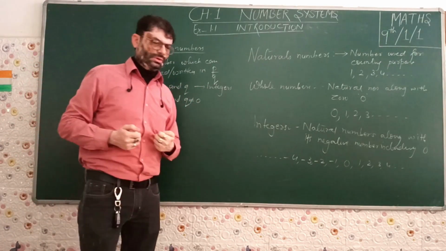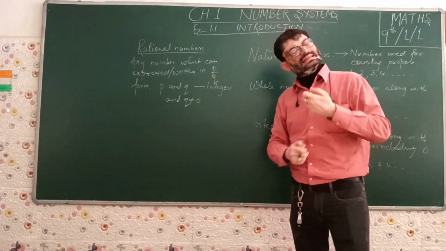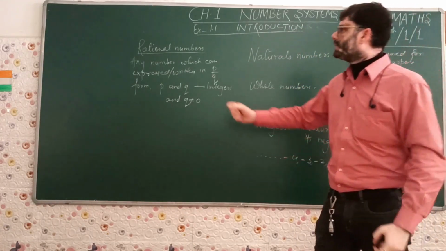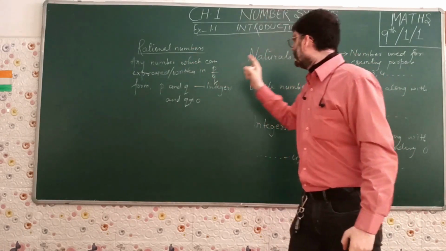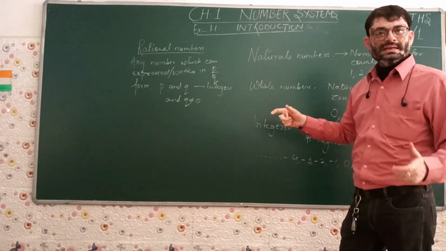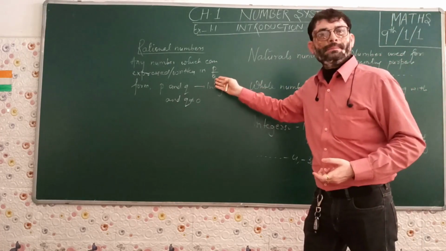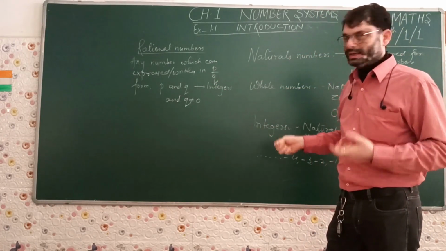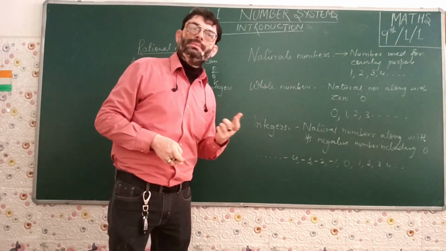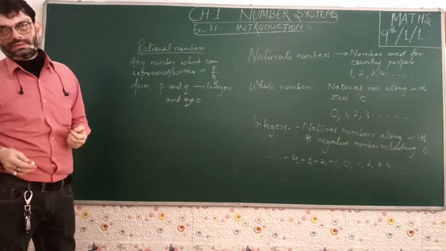As I have told you, we have taken natural numbers, whole numbers, integers, decimals, fractions, everything under a single heading, that is rational numbers. That means we should be able to write all these numbers in the form of P by Q. If it is possible, then only we can say so. So let us check. Are we able to write these numbers in P by Q form, satisfying P and Q to be integers and Q is not equal to 0?